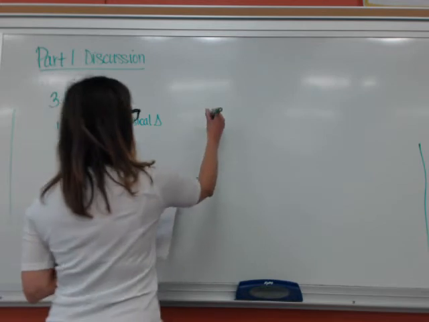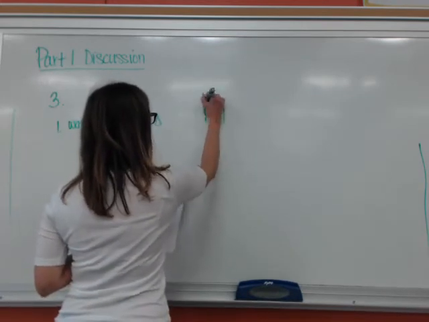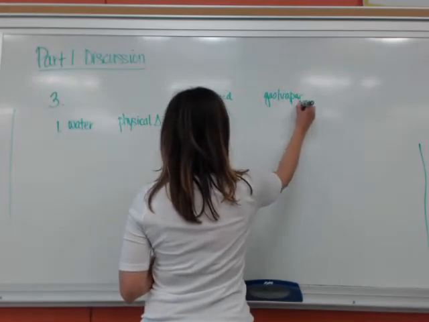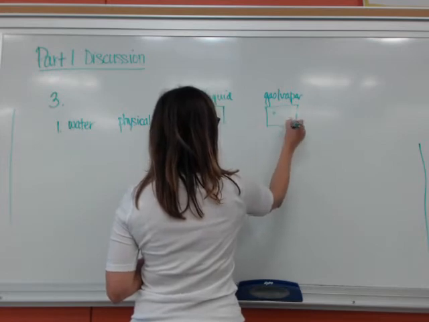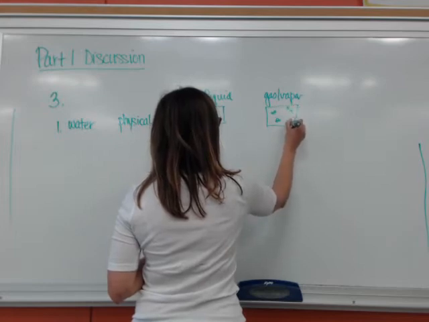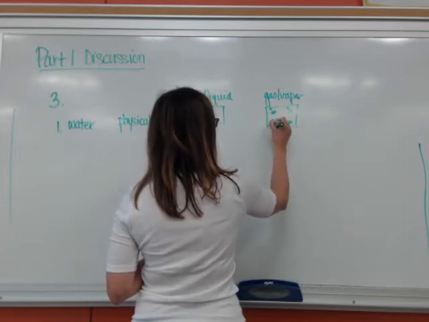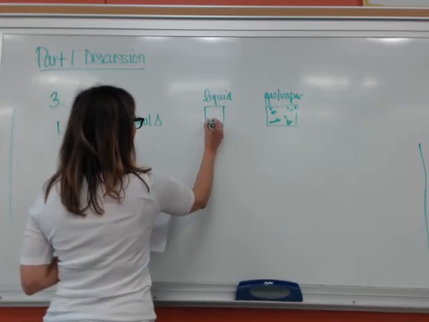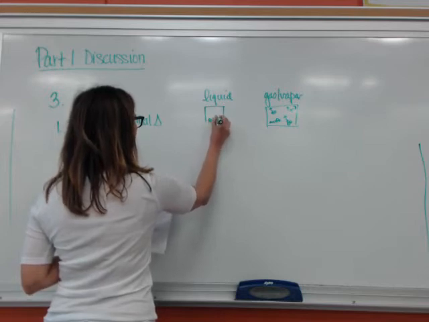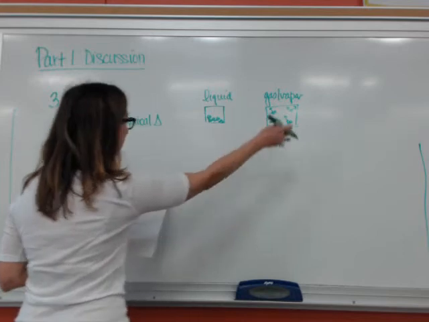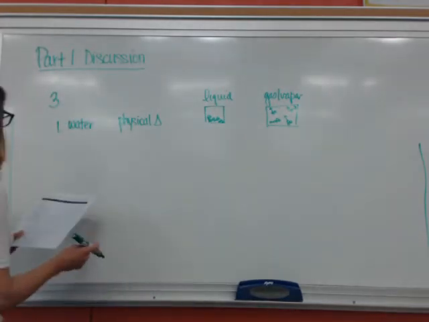Particle level explanation. Well, if you have liquid particles versus gas or water vapor, remember that the particles are going to be much further away from each other in the gas phase and just kind of randomly moving, right? And then the liquid particles, those particles are going to be more compact. They'll be touching. They can slide over each other, but they're a little more restricted, or a lot more restricted, you could say, than the vapor.